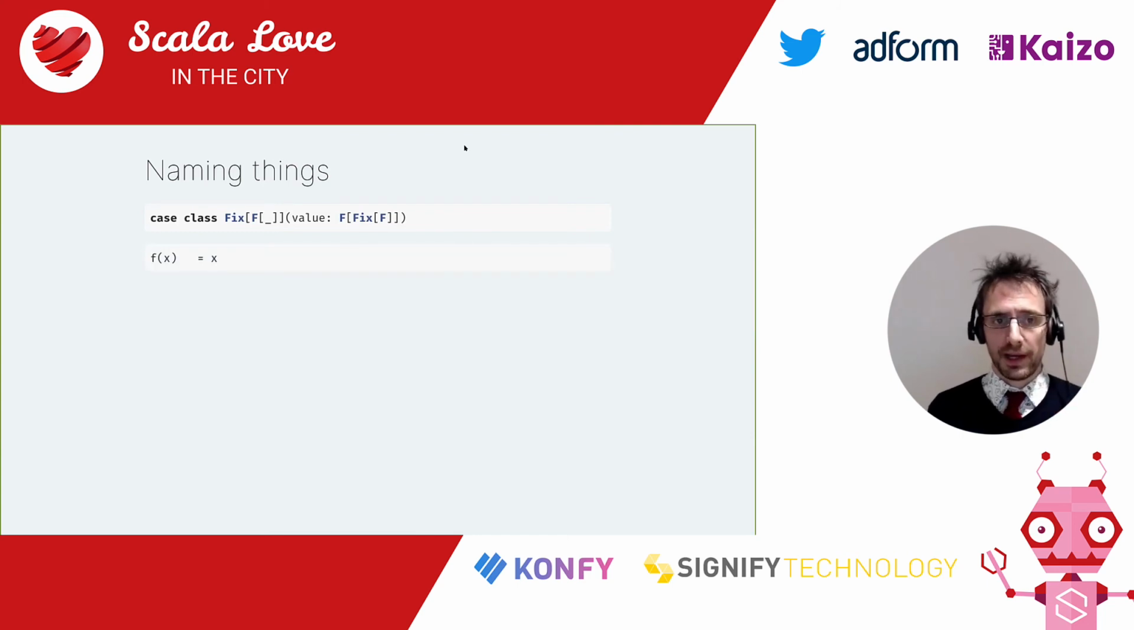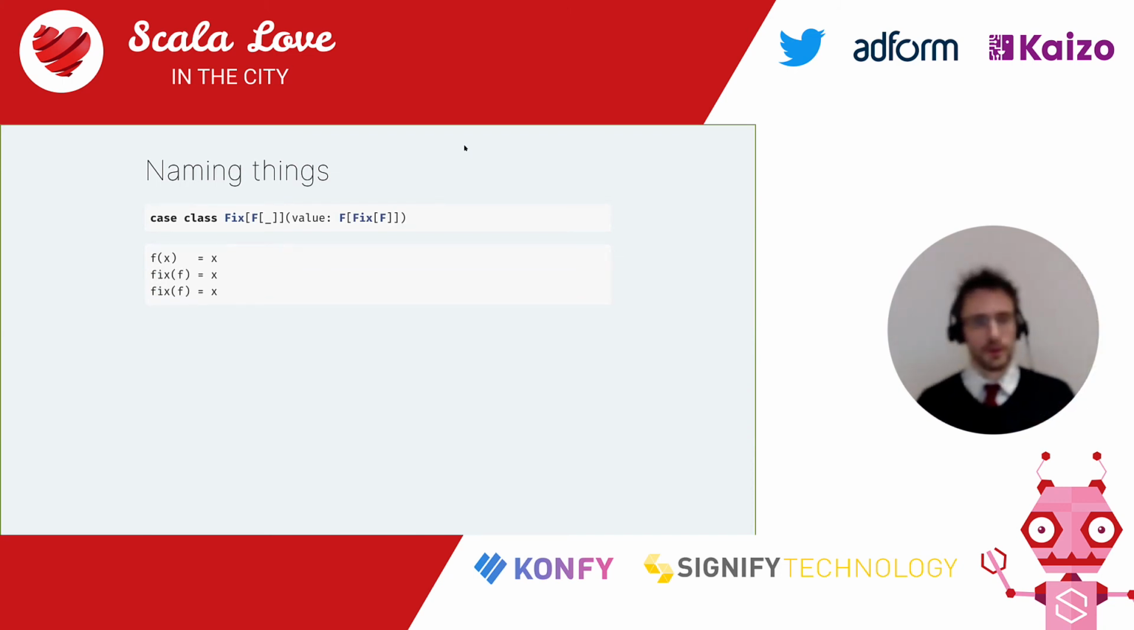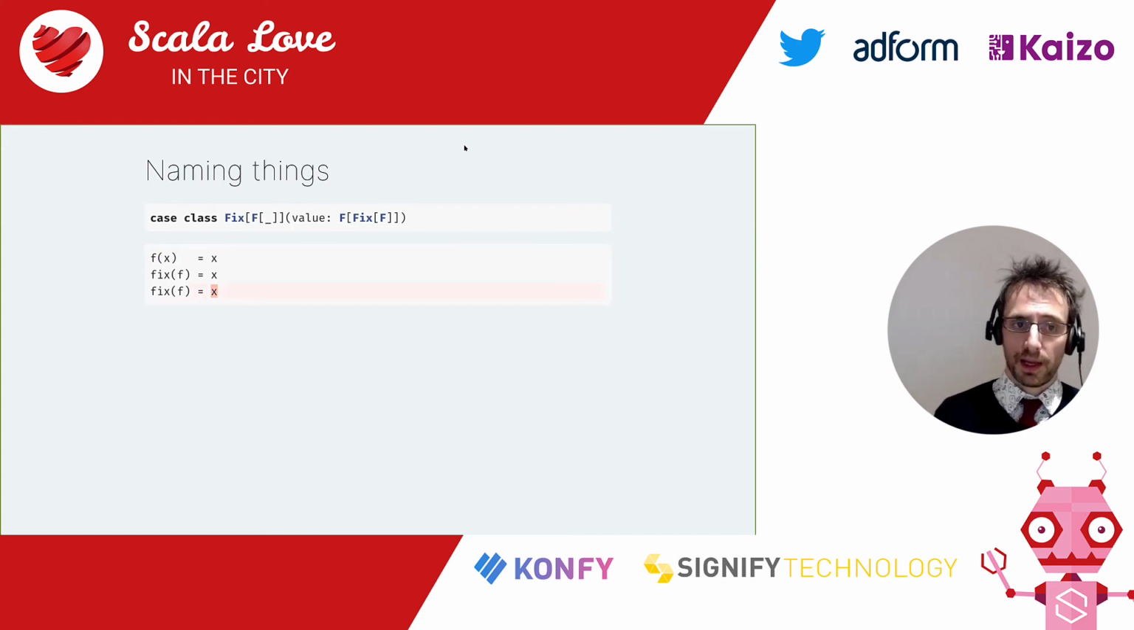So that's a fixed point of f, and the fixed point combinator of f is a function fix that, given f, returns its fixed point. So fix of f is equal to x. Let's rework that just a little bit. We know that x is equal to f of x, so we could replace that x with f of x. We also know that x is equal to fix of f, so we could replace that x with fix of f.